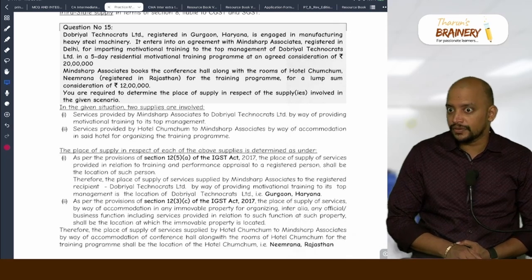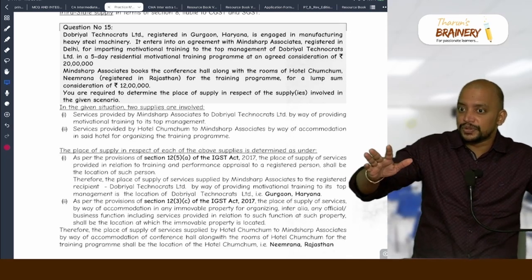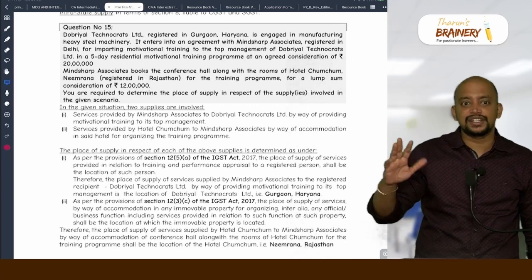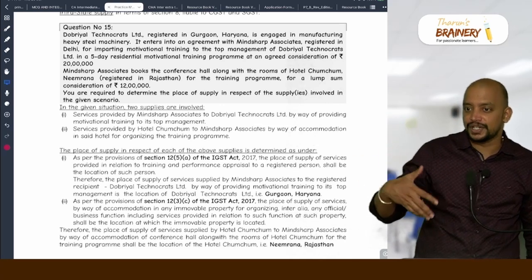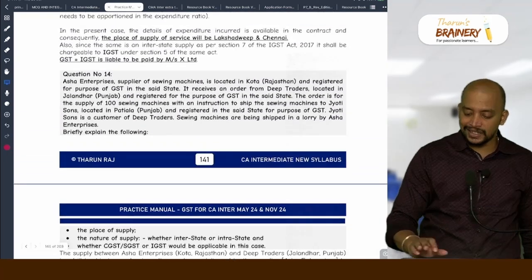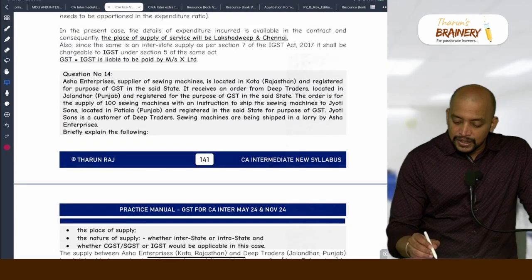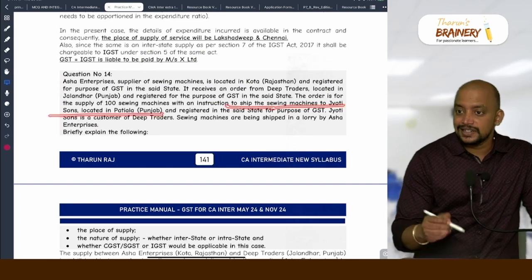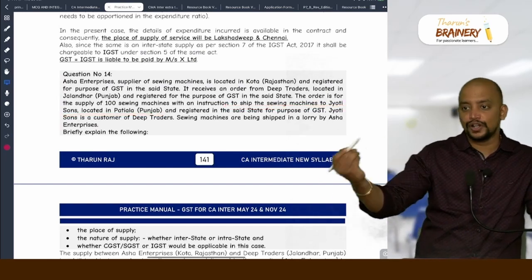Supply involves movement of goods. Otherwise, it is not bill to ship to. The moment you are telling bill to ship to, there is a movement. Otherwise, there is no bill to ship to. Ship to means what? We are shipping. Because if you see there, the wording says to ship the sieving machines to Jyoti Sons. Ship means movement is there. Supply involves movement of goods.